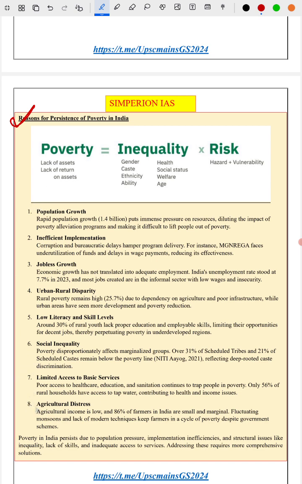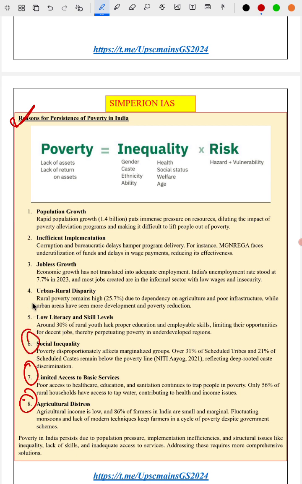The reason is that a lot of people in India are dependent on agriculture. Agriculture is not very certain. There is often distress in agriculture: there is flooding, and there is lack of rain in the monsoon in a few years. So agricultural distress is one. Another is limited access to basic resources. In a few areas, access to education, health, basic sanitation and infrastructure is very low. There is inequality, such as caste-based inequality, in society.